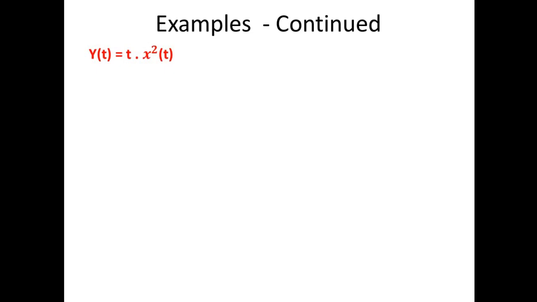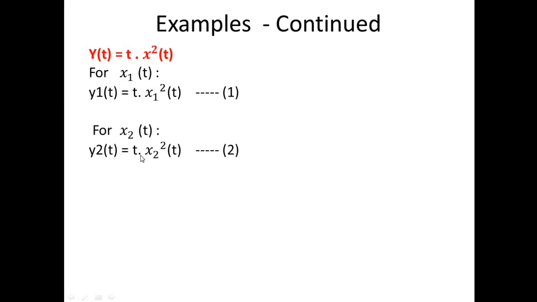And the second example, we are having a response as y of t equal to t times x square of t. So we'll start with the first input x1 of t, and for the first input the output will be y1 of t equal to t times x1 square of t. That is equation number 1. And for the second input x2 of t, the response will be y2 of t equal to t times x2 square of t. That is equation number 2.